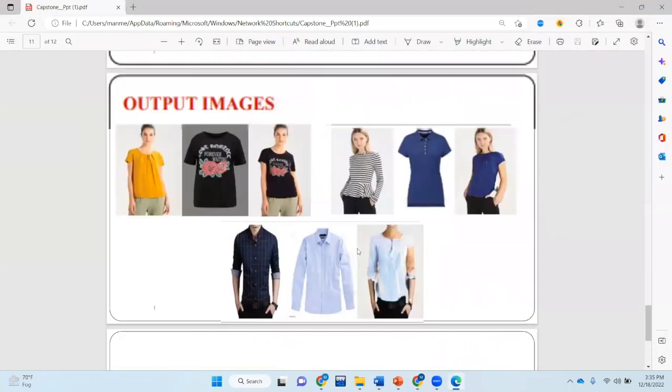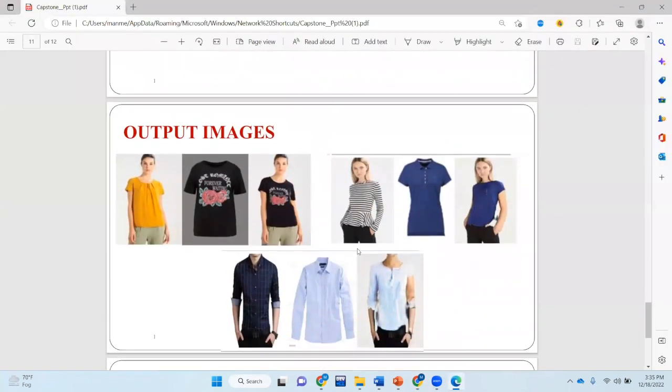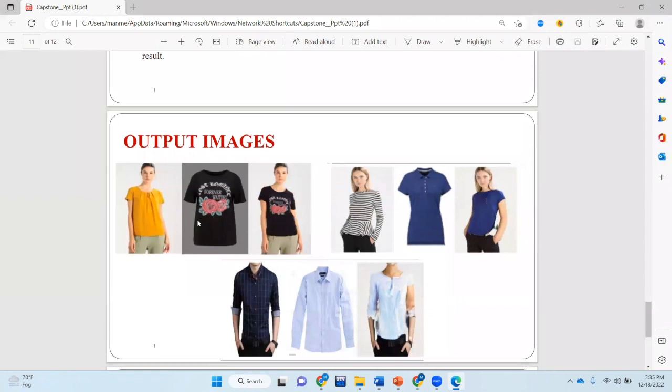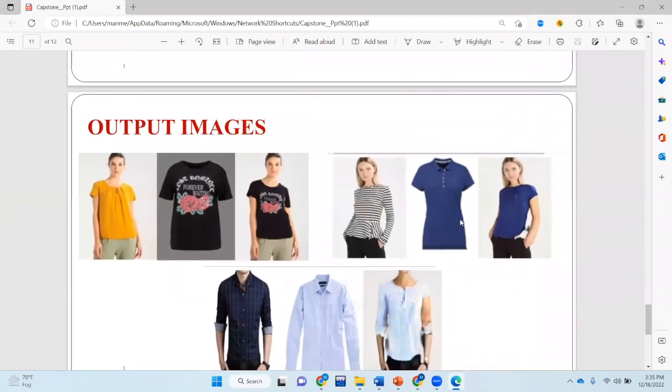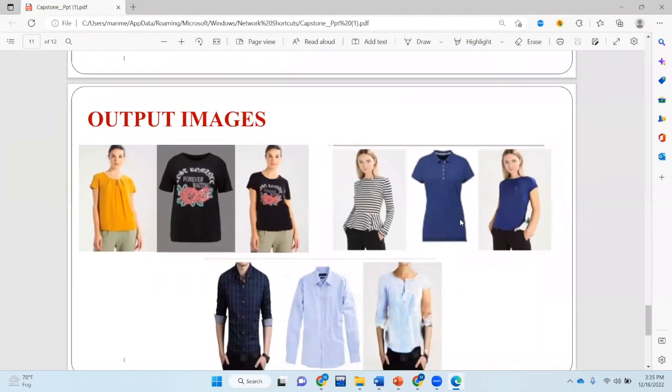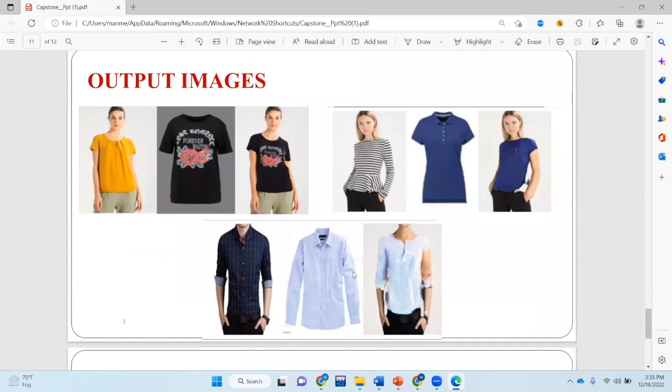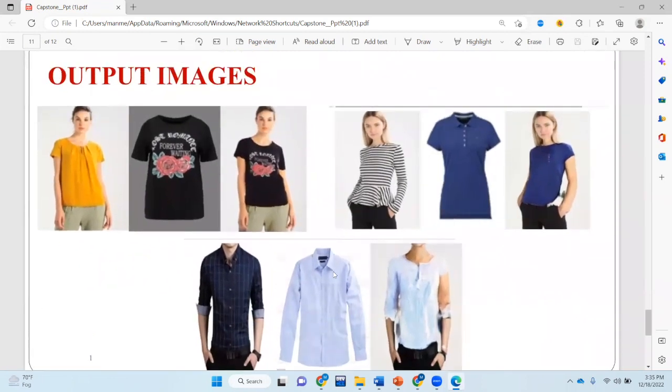We have tested several examples. Some of them are these ones. It's an easy image which has a good accuracy. The next one is the medium one, where you can judge how clothes will look, but accuracy has decreased. But this is the most difficult image where we need to improve the accuracy more.